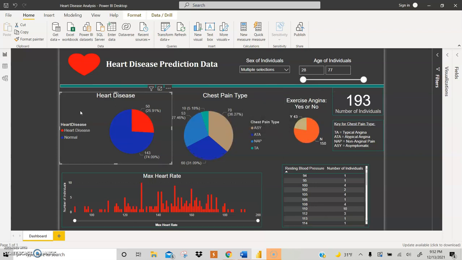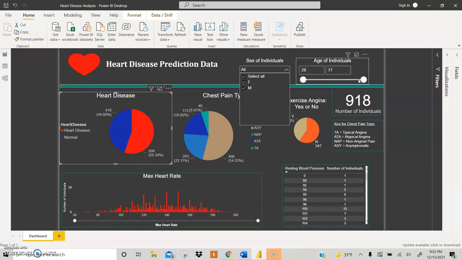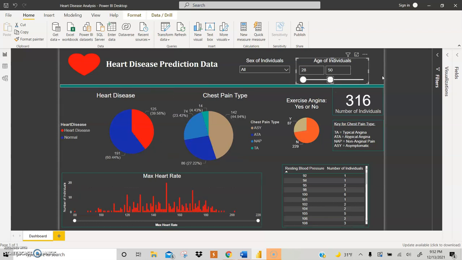And then if we look at all sexes, but we limit the age to younger individuals, probably below 50. A lot of the younger individuals were normal, with about 39% of the individuals having heart disease. And once again, asymptomatic cases led.